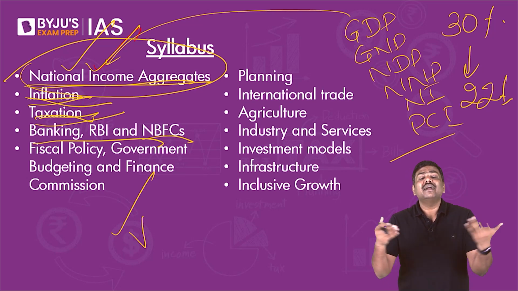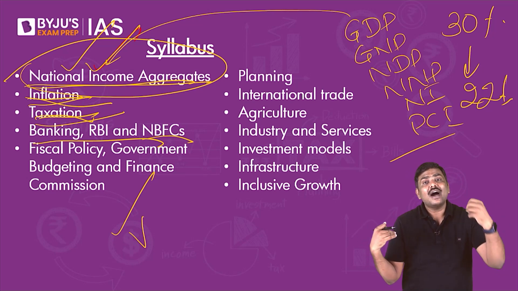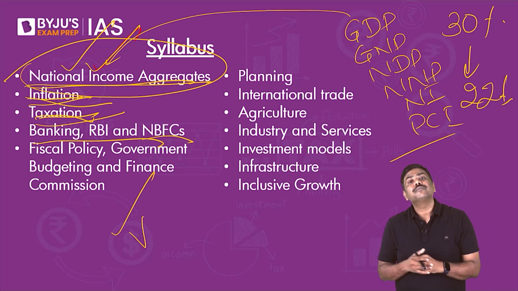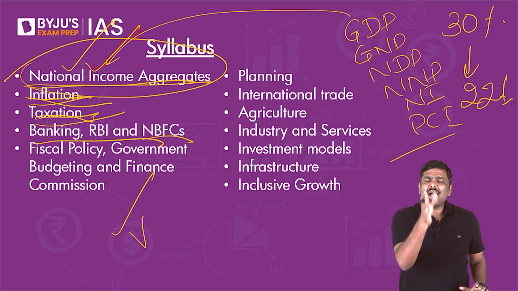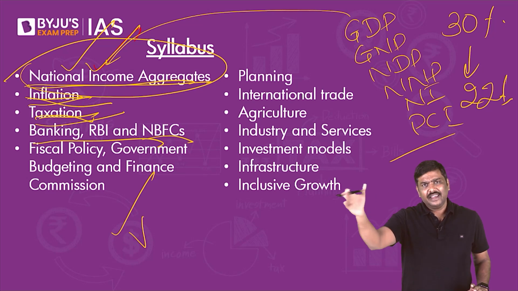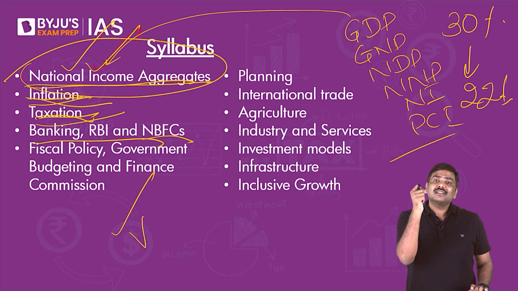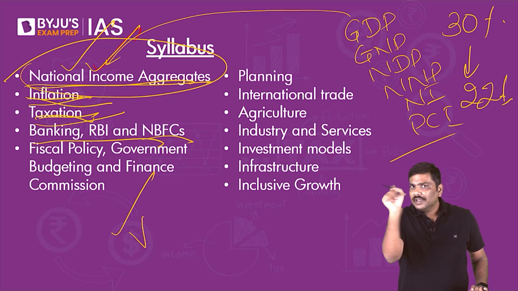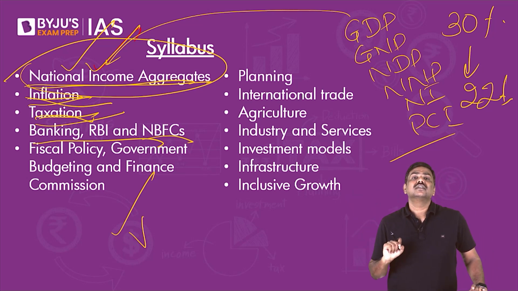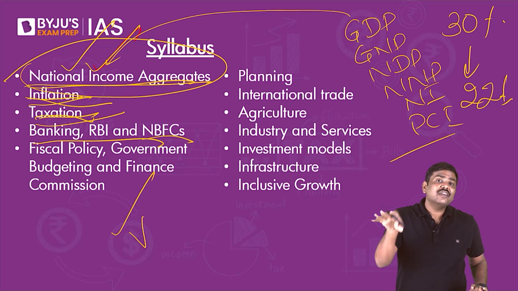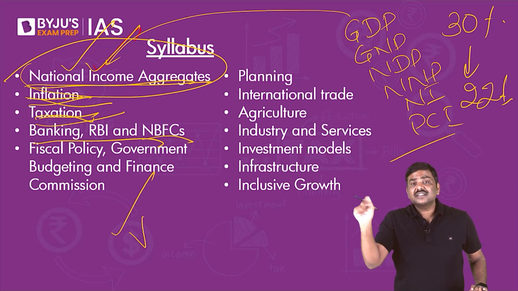For example, it might ask you, explain the role of RBI in controlling inflation. RBI is referred to as the banker to the government. Why? Explain. What are the important tools used by RBI under the credit control measures? Explain or discuss. What is the Monetary Policy Framework Agreement? Discuss.